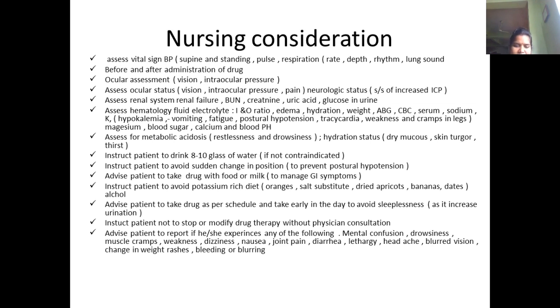When the patient is experiencing some of these warning signs or symptoms, we have to report them: drowsiness, muscle cramps, weakness, dizziness, nausea, joint pains, diarrhea, lethargy, headache, blurred vision, changes in weight, rashes. In the adverse effects, sometimes bleeding problems are also there, and those also have to be reported.